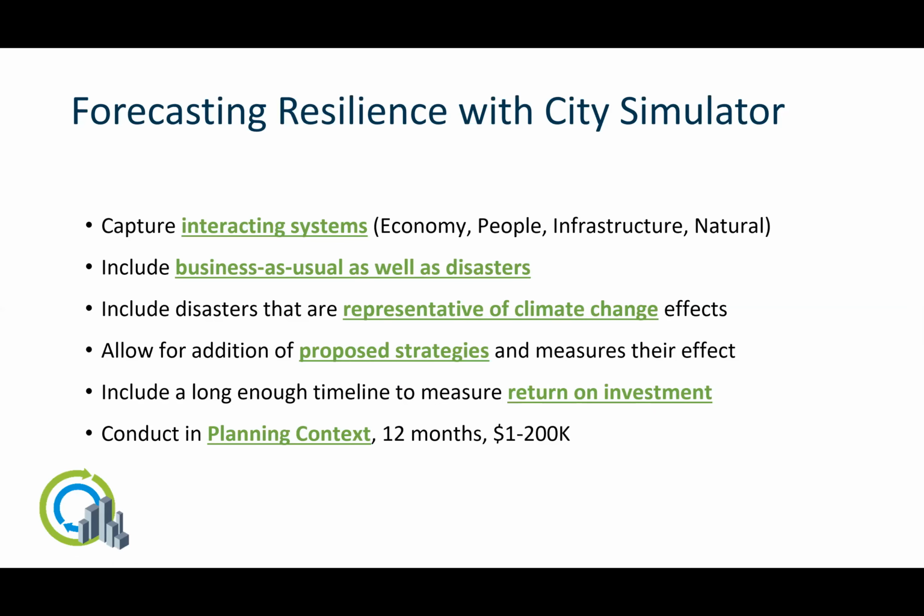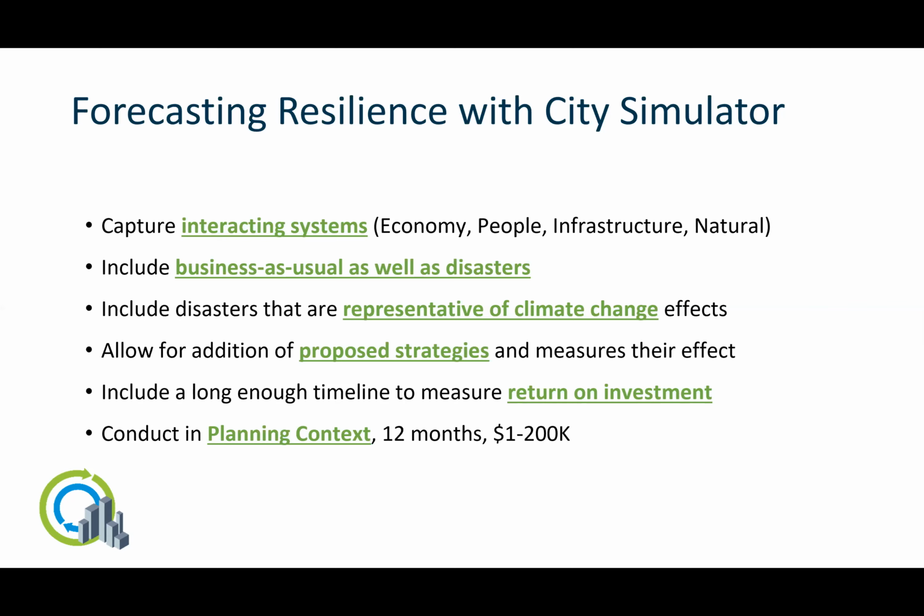Okay, so as I mentioned, I'm lead developer of City Simulator. This slide you're seeing here is the requirements for City Simulator. I like to present these because they give you a very good idea of what it is and how we went about developing it. When we thought about resilience modeling, which is what City Simulator does, we thought, let's write down the high level requirements for a tool like this.